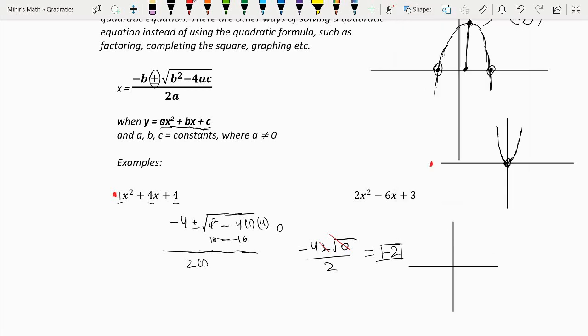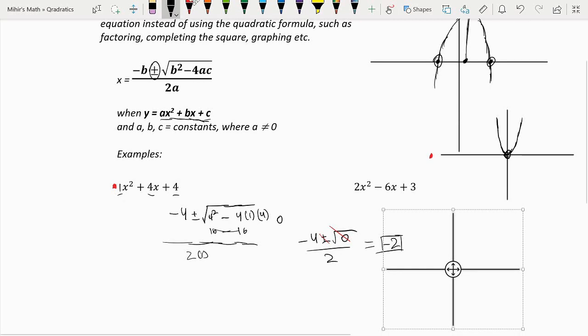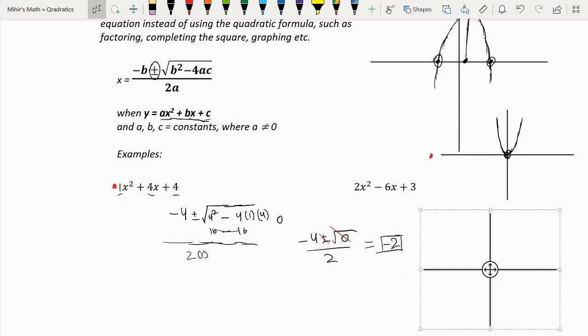So I'm just going to draw this, which means the quadratic formula has found the root of the equation. Just found the root of the equation at minus 2. That is our root of the equation.